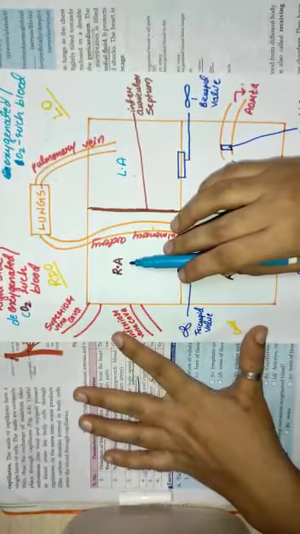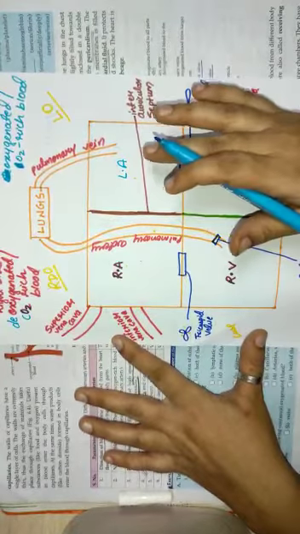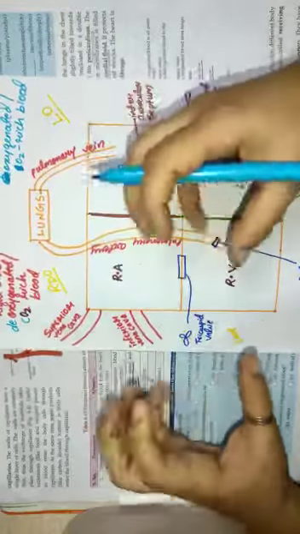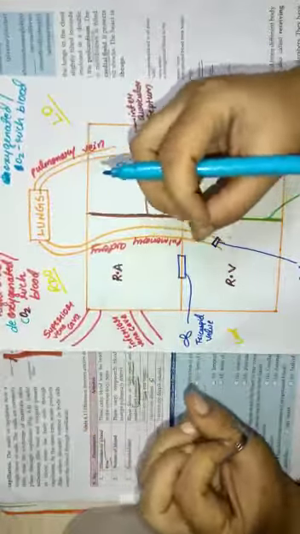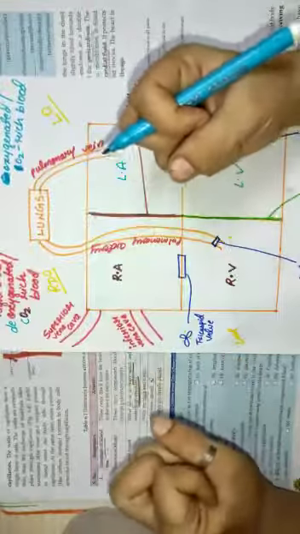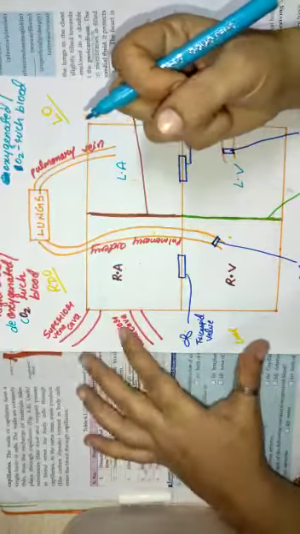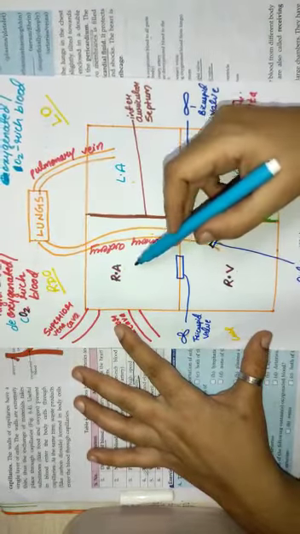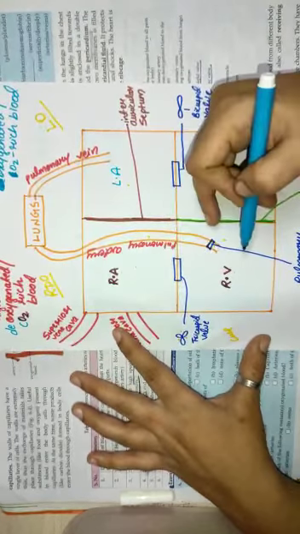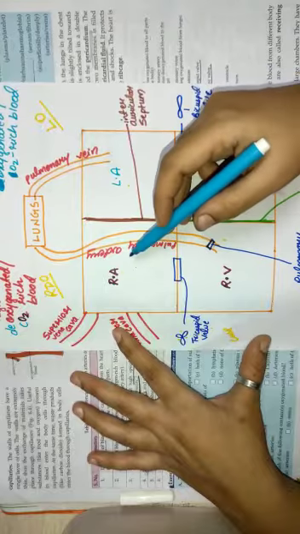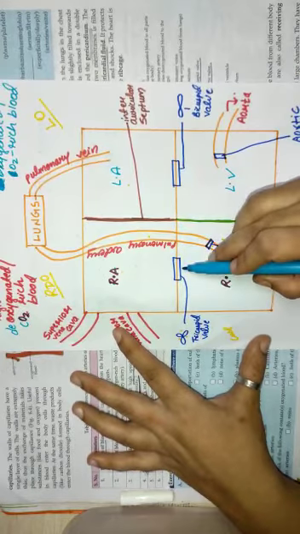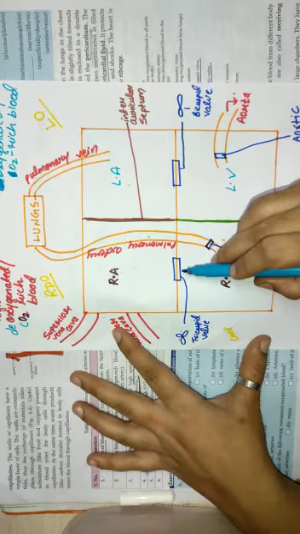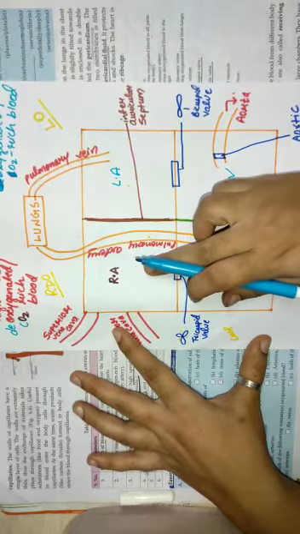This right auricle was in a relaxed state, but now all the blood is coming inside it and it is filling its space. When the limit is crossed, when it can no more hold the blood, what will it do? It will send the blood to the right ventricle. The right auricle will send the blood to the right ventricle. How will it send? By opening this tricuspid valve. This tricuspid valve will open. When will it open? When the auricle contracts.